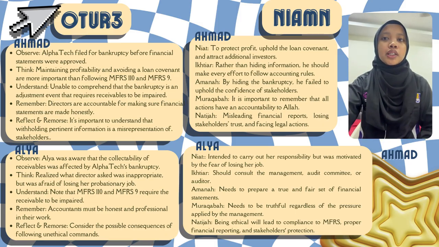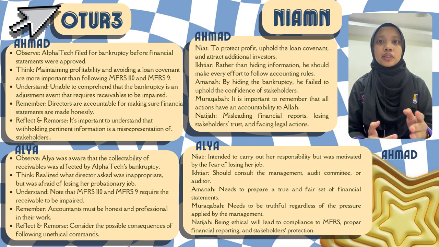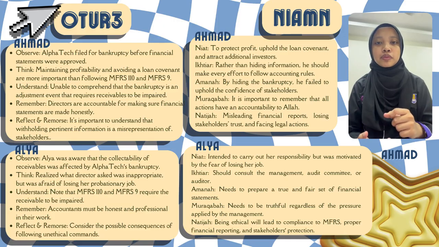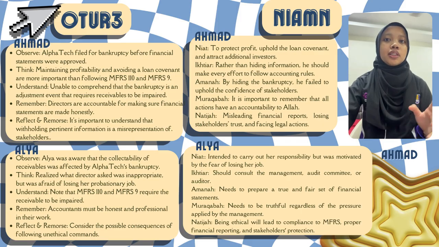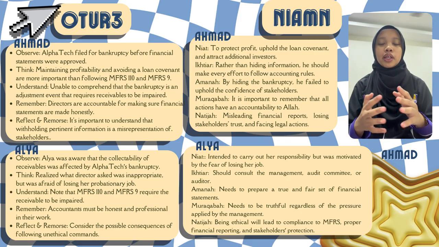Alia. Observe Alia was aware that the collectability of the receivable was affected by FAR513's bankruptcy. She realized that what the director asked was inappropriate, but she was afraid of losing her position. Third, understand the notes to MFRS 110 and MFRS 9 require the receivable to be impaired. Remember, an accountant must be honest and professional in their work. Reflect and remorse. Consider the possible consequences of following an unethical command.